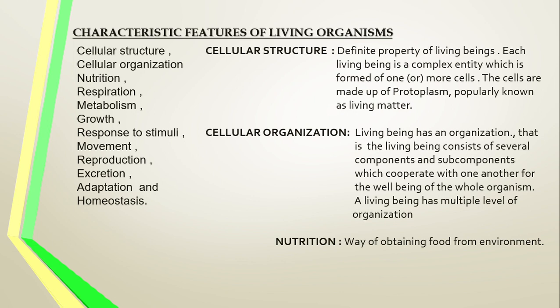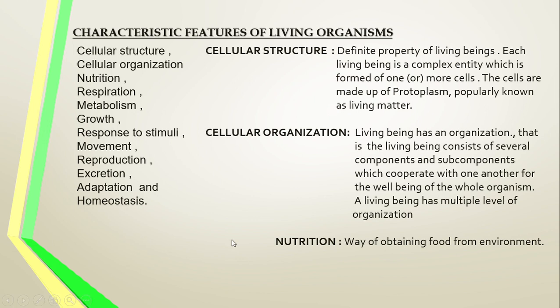Even though our body is made up of so many organ systems, they can't act independently. That point is very important. They act in a coordinated manner. For example, the heart pumps the blood throughout the body, but it cannot act independently. The kidney excretes the waste material, but it cannot act independently. Like that, each and every organ system, organ and tissue has its own function, but they can't act independently. They should act in a coordinated manner.